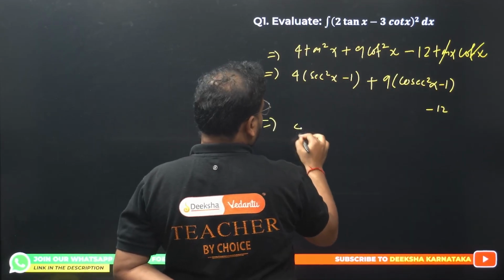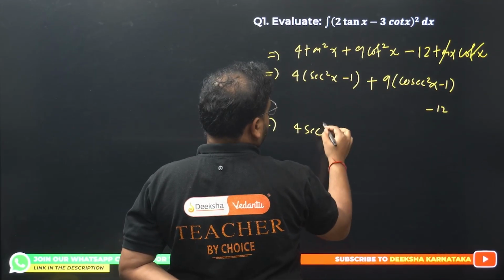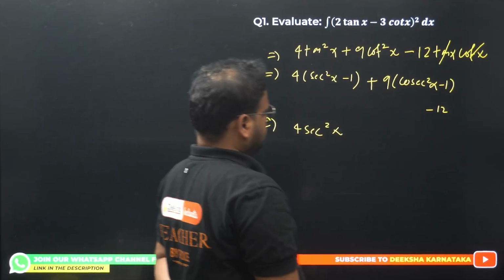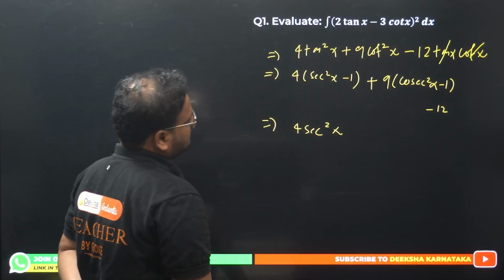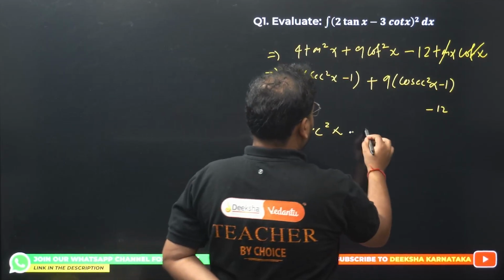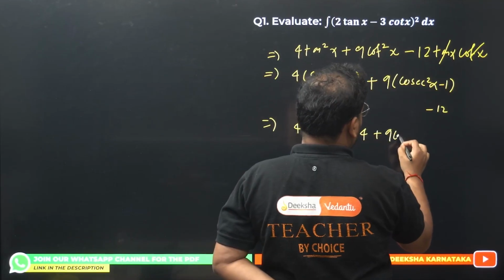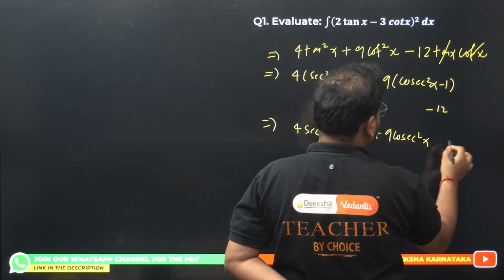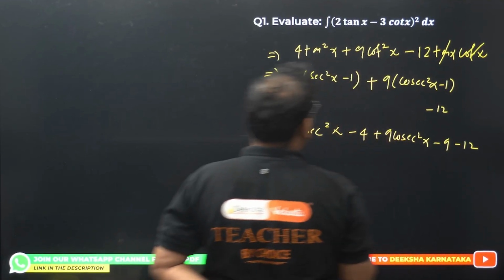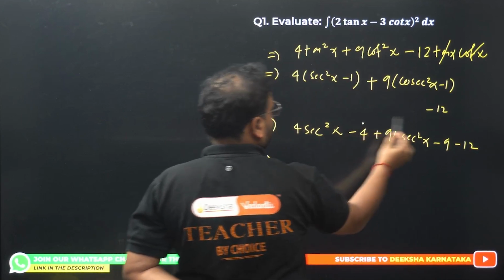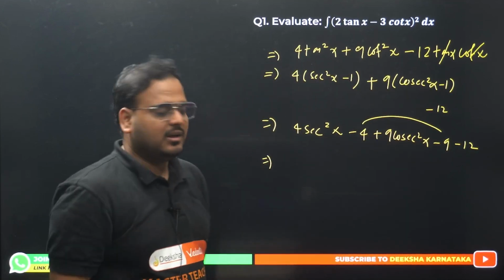Simplify now. I'm getting 4 sec square x minus 4 plus 9 cosec square x minus 9 minus 12. All right, 9 plus 4 is 13, and with 12 it'll become minus 25.